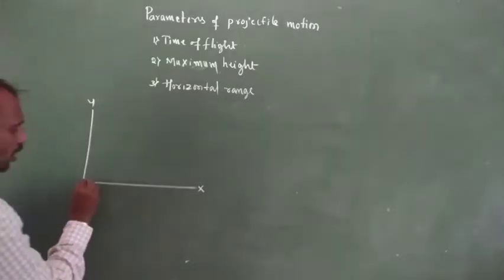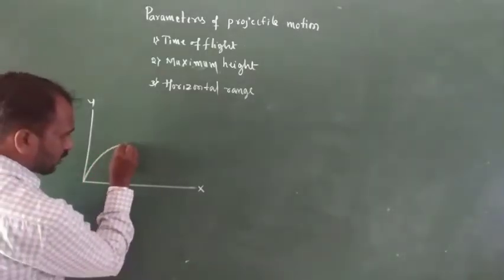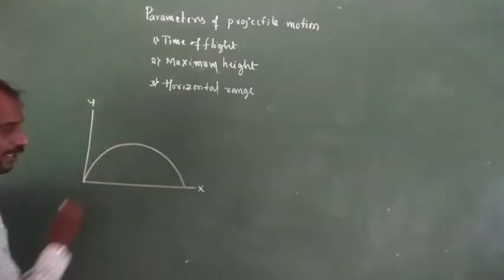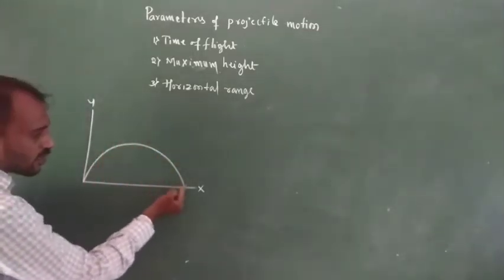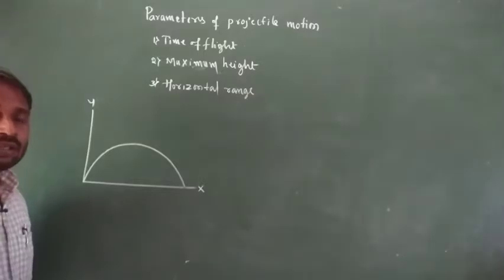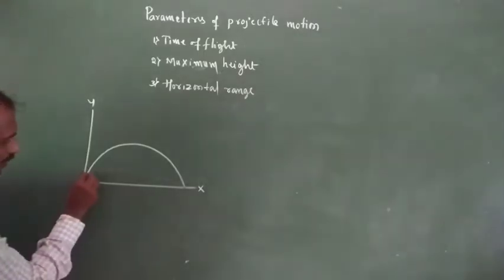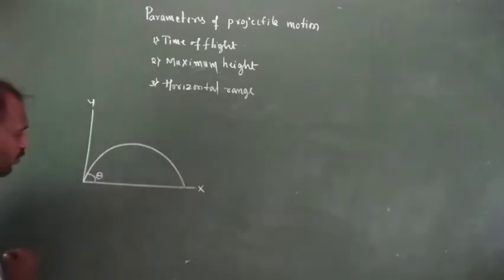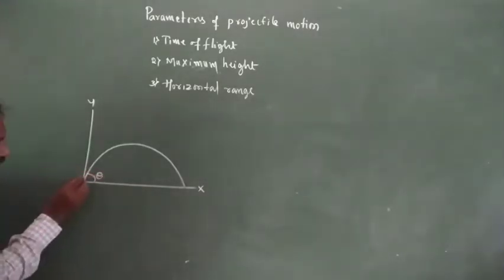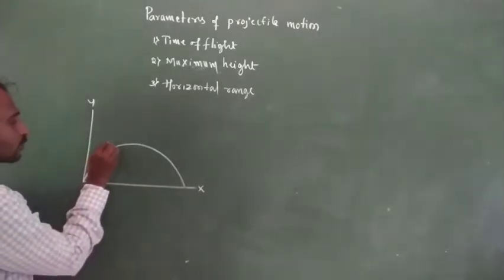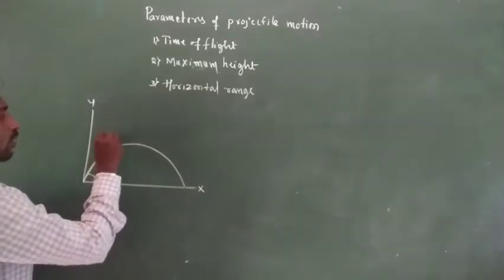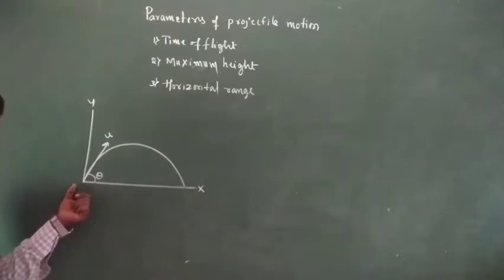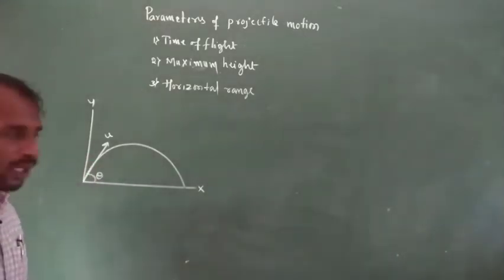Suppose I throw an object like that. This is a projectile, and the path traced by the projectile is a parabola. Here theta is the angle of projection, and u is the velocity of the particle, that is, the initial velocity of the particle.